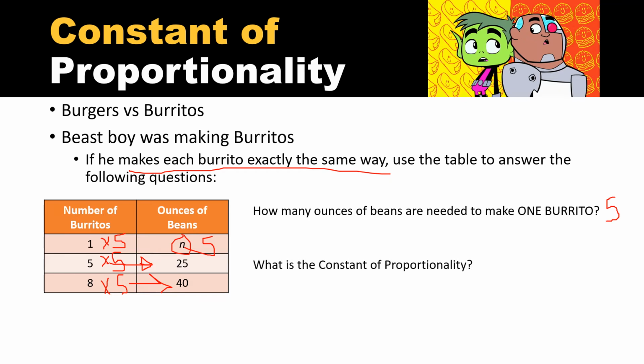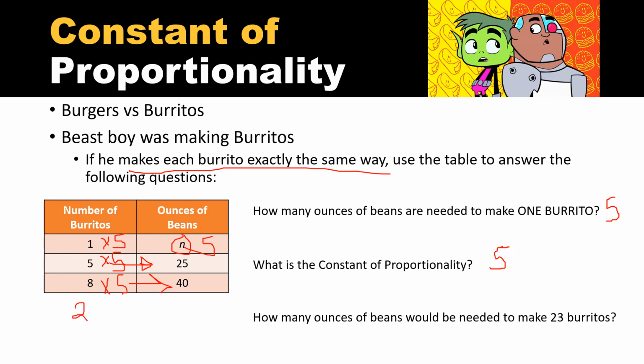So the next question, which is simply what is the constant of proportionality, your answer to that is 5. He uses 5 ounces of beans to make each burrito. Now we can also use that data to predict larger numbers of burritos. For example, if I asked how many ounces of beans would he need to make 23 burritos? So if we continue on with this table and we put 23 here, we would simply multiply 23 times 5 to figure out that it takes 115 ounces of beans to make 23 burritos.